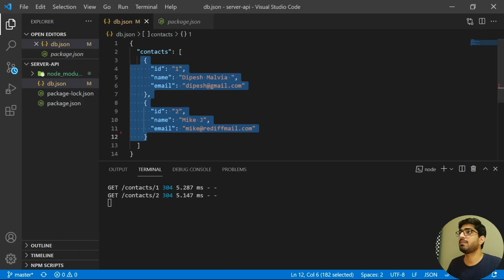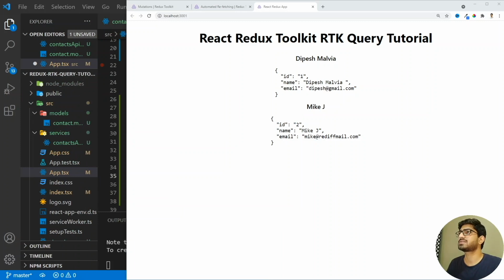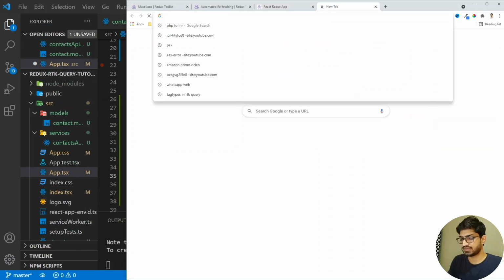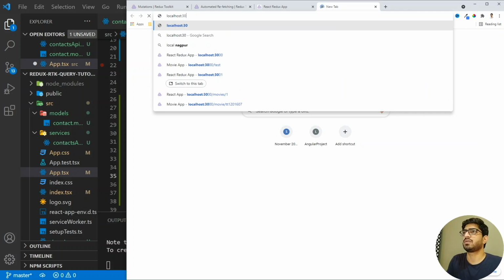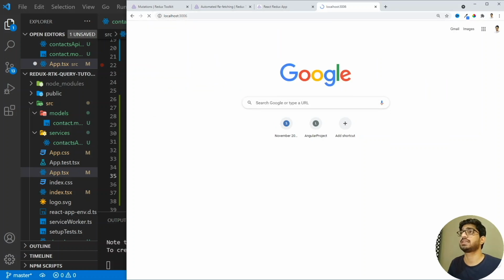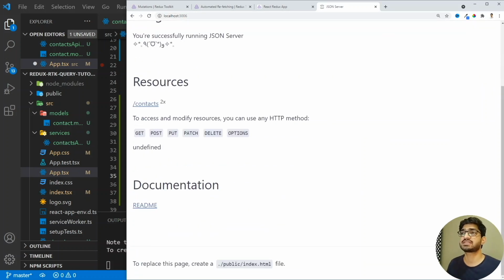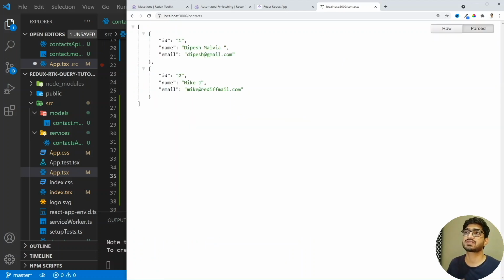So if I go back and go to localhost 3006, then we will be able to see my server. So let's go here, and this will become 3006. All right, so this is the JSON server, and we have only two contacts, so that's why we are only seeing two records. If you don't know how to create the JSON server and make fake APIs, then I have a video on it. You can click on the card above and jump to it directly.